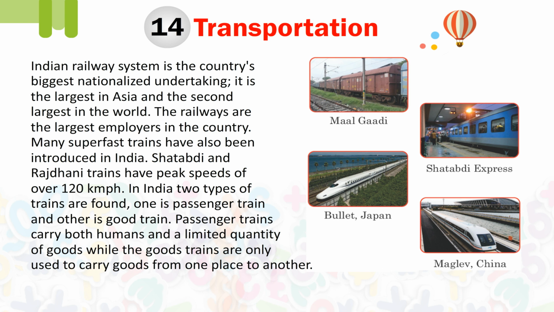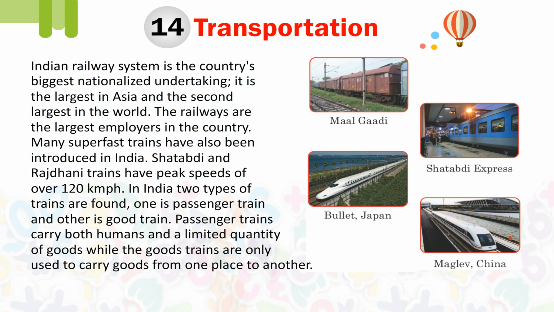Indian railway system is the country's biggest nationalized undertaking. It is the largest in Asia and the second largest in the world. The railways are the largest employers in the country. Many superfast trains have also been introduced in India. Shatabdi and Rajdhani trains have peak speeds of over 120 kilometers per hour. In India, 2 types of trains are found. One is the passenger train and the other is the goods train.